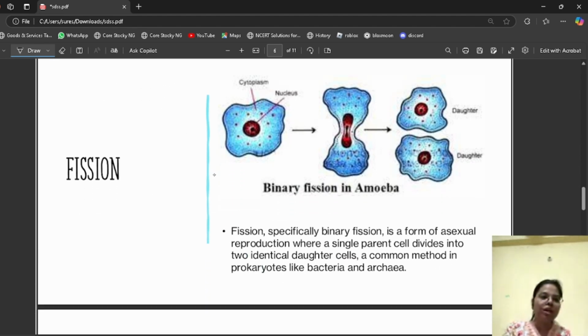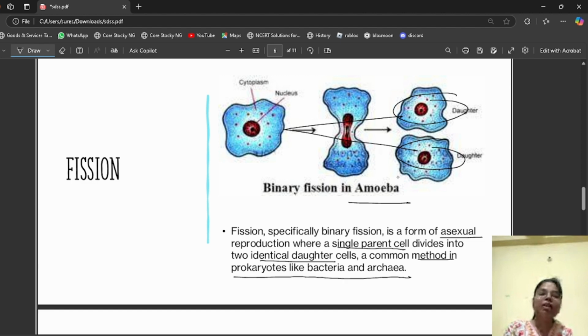In fission, for example, fission is done by amoeba. In fission, there is a parent and its nucleus. The nucleus is divided into two parts and forms two daughter cells. Here, two daughter cells are formed by the parent. Binary fission is a form of asexual reproduction where a single parent cell divides into two identical daughter cells. It is a common method in prokaryotes like bacteria and archaea. Amoeba shows binary fission, and some bacteria or archaea use it most commonly.